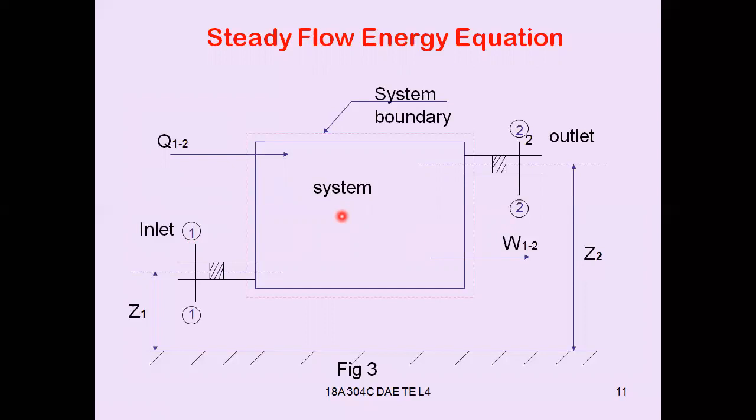That means there is no mass flow of the fluid, or there is no energy flow to the outside or into the system. So here it is the open system, as some mass of fluid is entering into the system and some mass of fluid is leaving the system, and energy in the form of heat is entering into the system, and energy in the form of work is leaving the system.